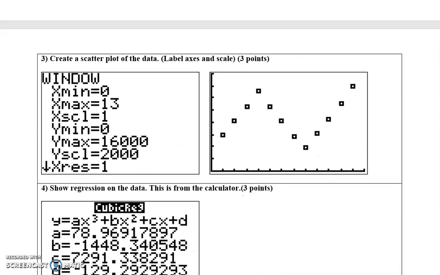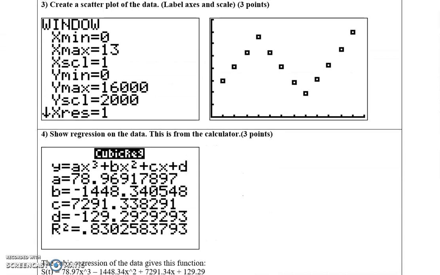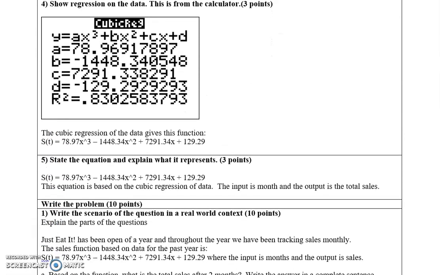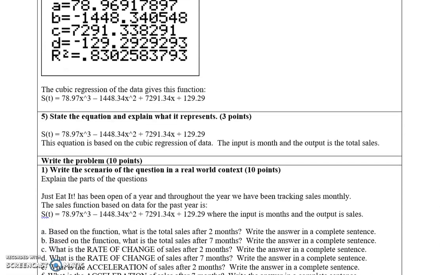I created a scatter plot of the data. And when I did cubic regression of the data, I got S of t equals 78.97 t raised to the third minus 1448.34 t squared plus 7291.34 t plus 129.29. And this equation is based on the cubic regression of data. The input is month, the output is total sales.